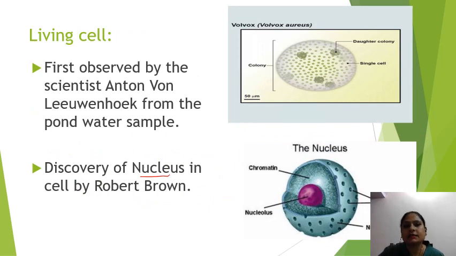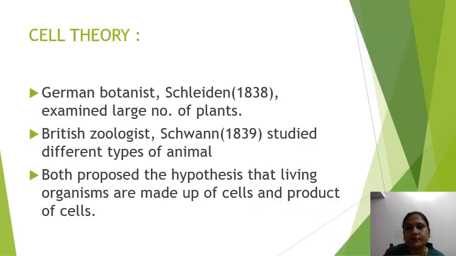Then there was a scientist, Anton von Leeuwenhoek. He was the first to observe the living cell. Then the scientist Robert Brown discovered that the nucleus is present in the cell. Then there were two scientists, Schleiden and Schwann. They studied plants and animals respectively.